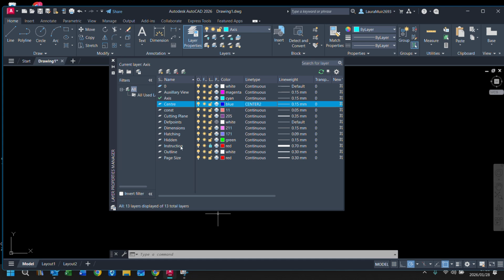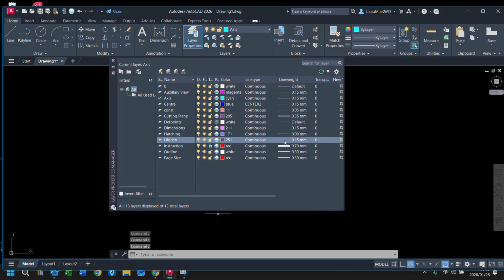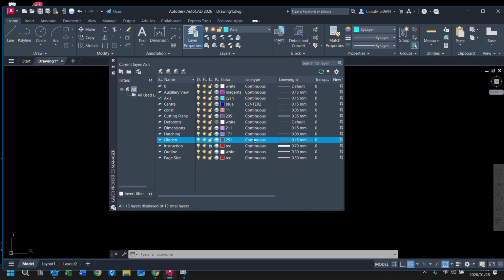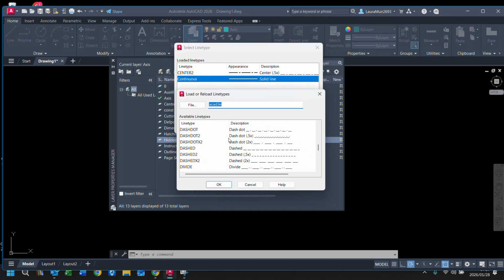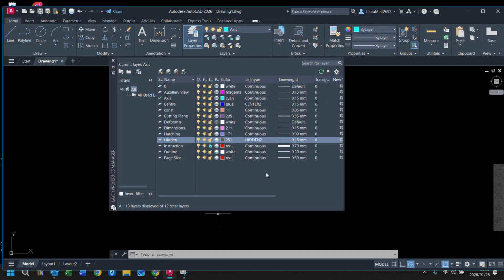And the other one, hidden detail, is not supposed to be green. Hidden detail is actually 251. For hidden detail, on continuous, I go to load, and I need to load hidden 2. Click on hidden 2 and say okay. So that's sorted. Oh, yeah, definitely.